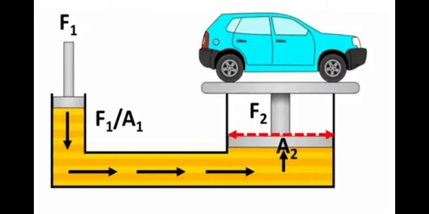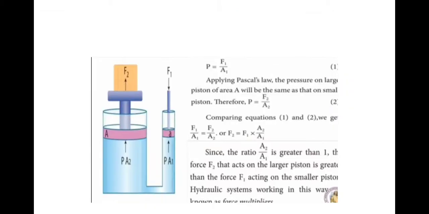Comparing equations 1 and 2, we get F2 is equal to F1 into A2 divided by A1. Since the ratio A2 divided by A1 is greater than 1, force F2 that acts on the larger piston is greater than the force F1 acting on the smaller piston. Hydraulic systems work in this way.